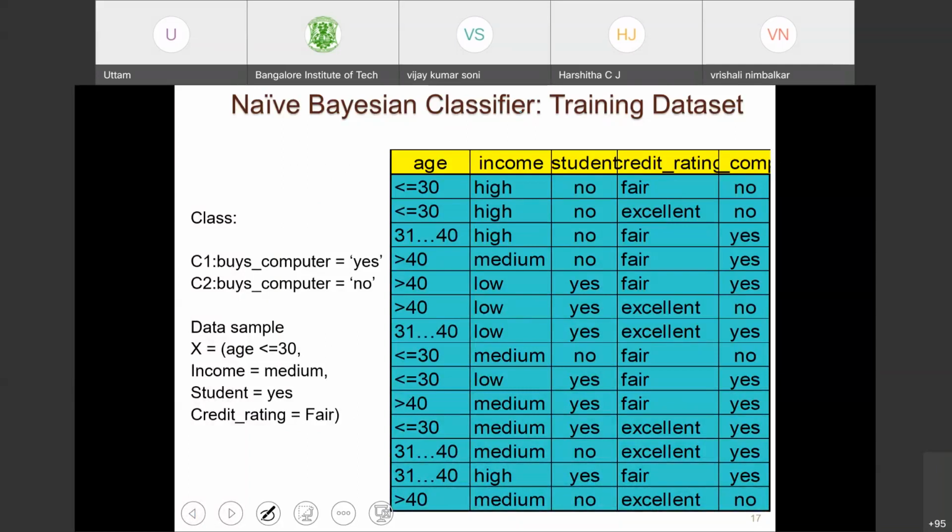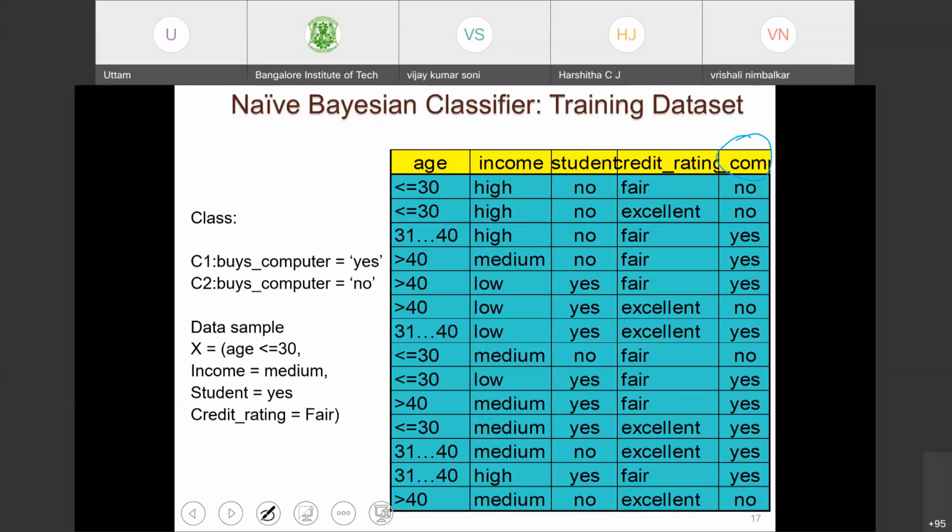I have a table for a few people, considering their age, income, whether the person is a student or not, how good their credit rating is, and whether they are going to buy a computer or not. So buying a computer is actually the last column, the class label.